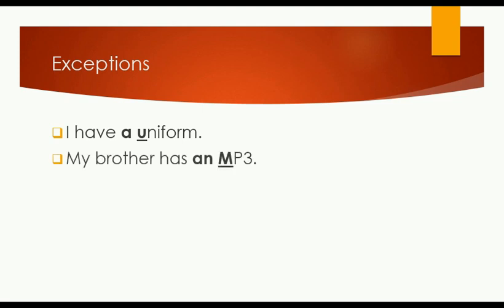Look at the second example. My brother has an MP3. MP3 starts with M. M is a consonant, but why did we use an instead of a? Although M is a consonant letter, it is pronounced starting with a vowel sound. We don't say "mee-pee-three" with a consonant sound, but we say "em-pee-three". That's why we use the indefinite article an.